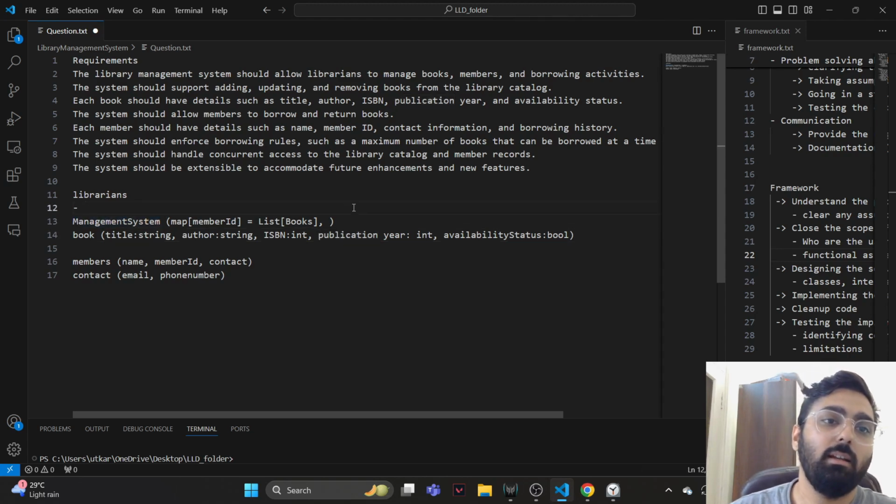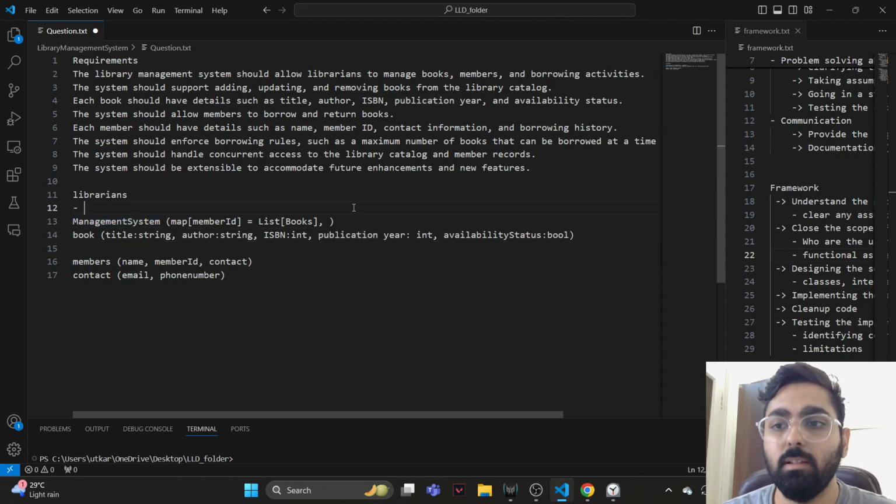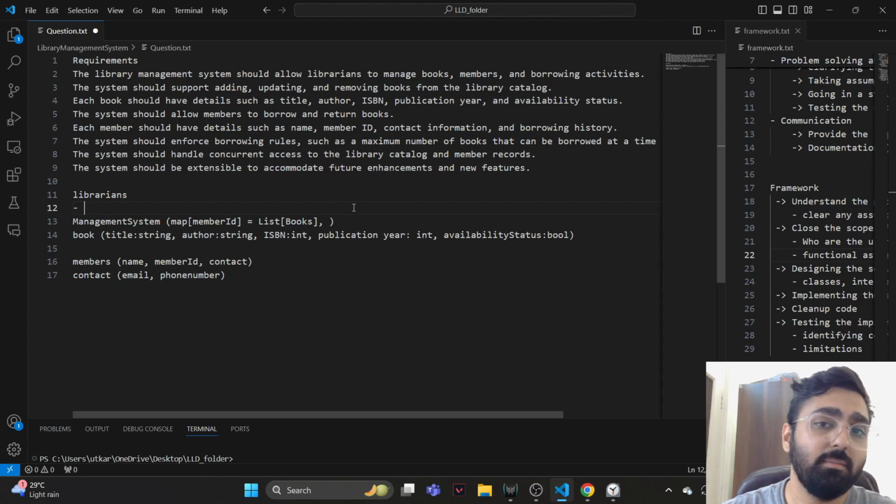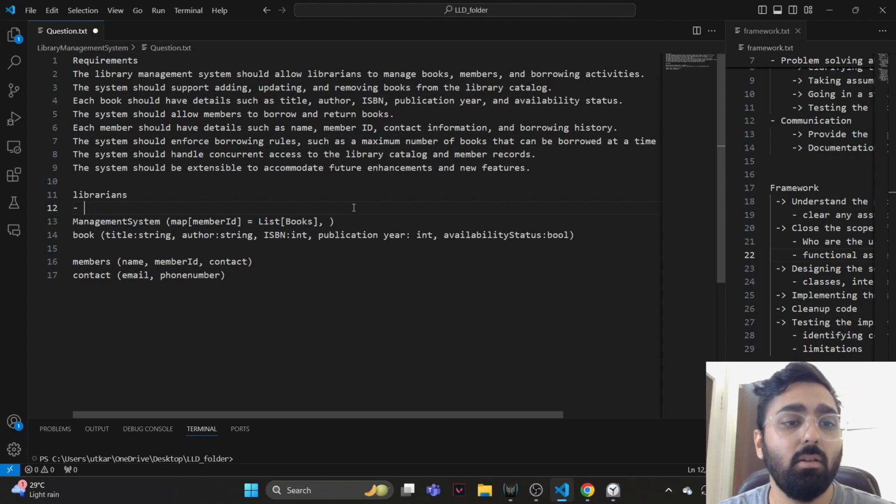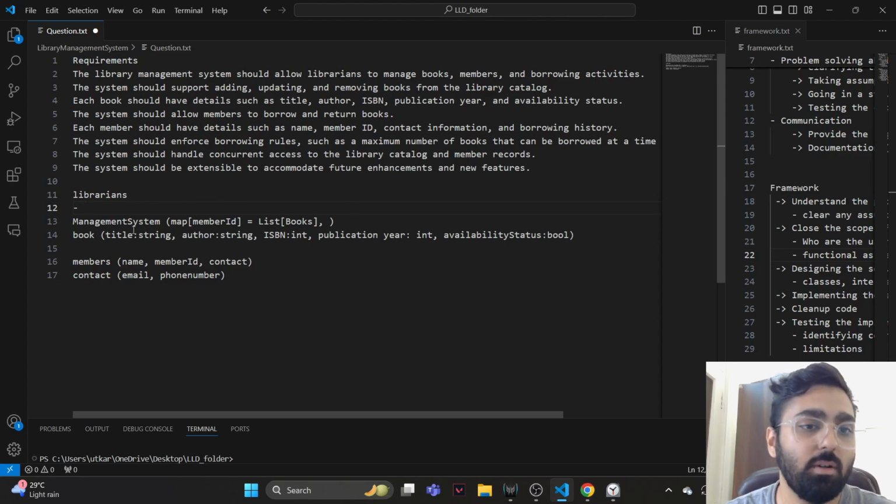Usually in LLD, either we create a new class called database and store everything there and then fetch information from there, or we just store it in memory by not creating a database class but storing it in the classes themselves. For now, let's store it in the classes. Library management should allow managing books, members and borrowing activities.